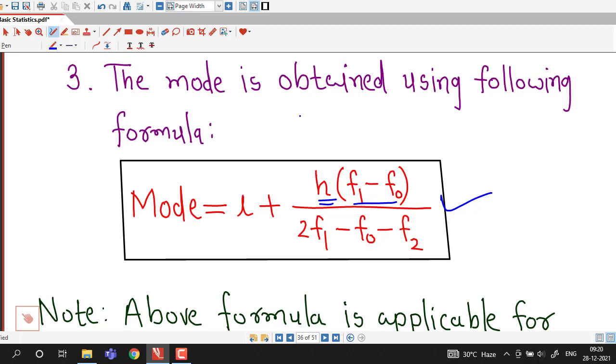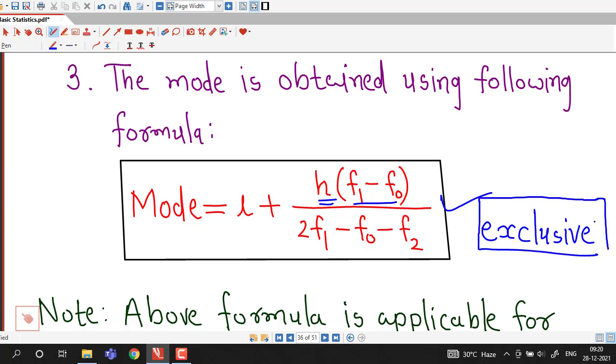Now as in the case of the formula for median, here also we have a limitation. This formula for mode is applicable if we have exclusive type classes. So if the classes given are not exclusive, or if the classes given are inclusive, we have to convert them into exclusive classes, and then we will find mode using this formula. So remember, this formula for mode is applicable if classes are exclusive type classes.